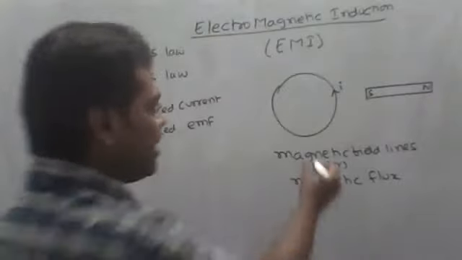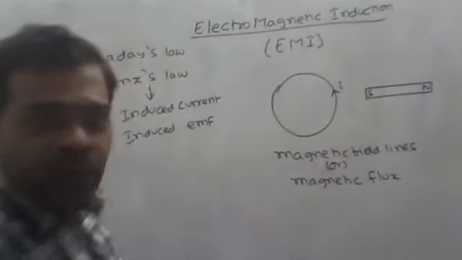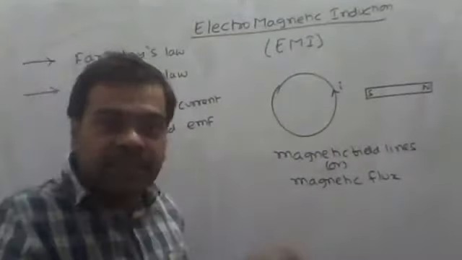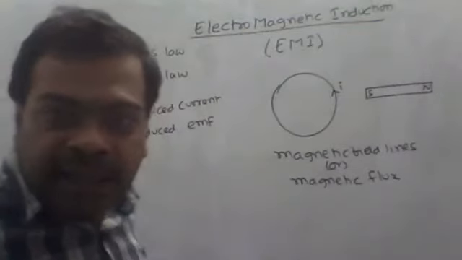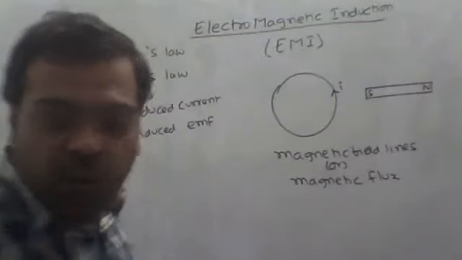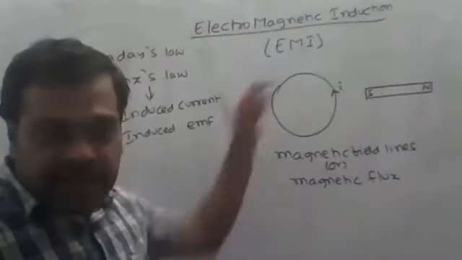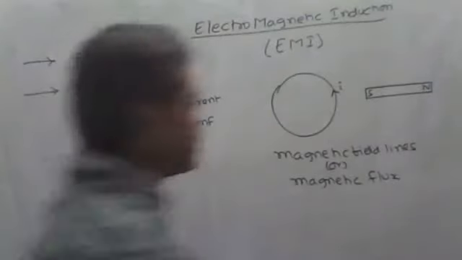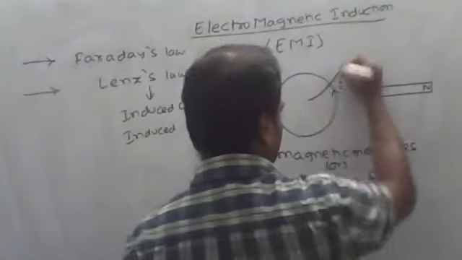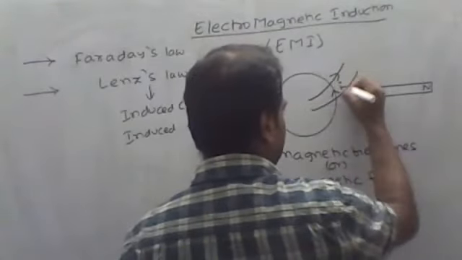Here you can see in the circular coil, whenever the current is moving in the anti-clockwise direction, the magnetic field will flow outwards. So I can draw the magnetic field lines like this.